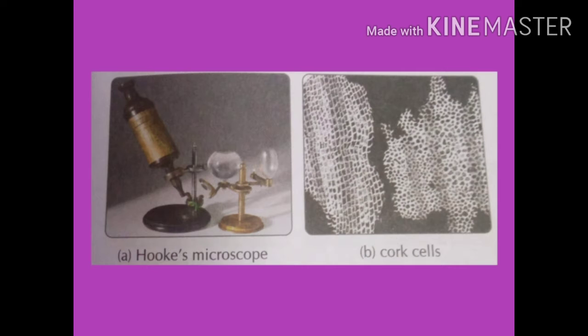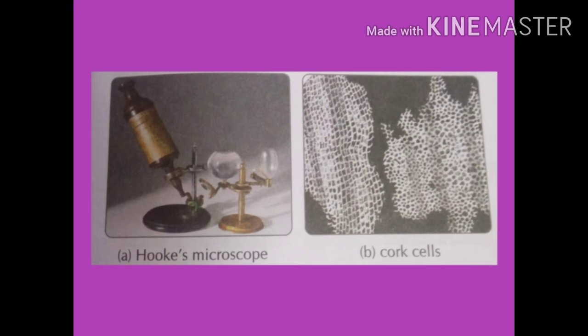An Englishman, Robert Hooke, discovered the cell in 1665. What did he observe? He observed thin slices of a cork under his crude microscope. A cork is a part of the bark of a tree. Hooke observed that a slice of cork is made up of tiny honeycomb-like compartments, one on top of the other, as shown in the figure. He named these compartments cells. It was much later that scientists discovered that all living things are made up of cells.